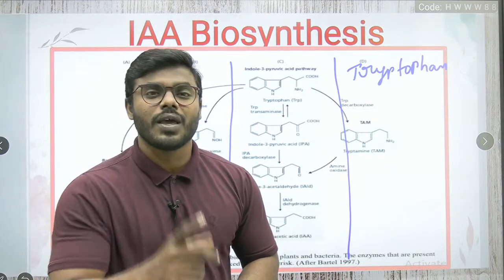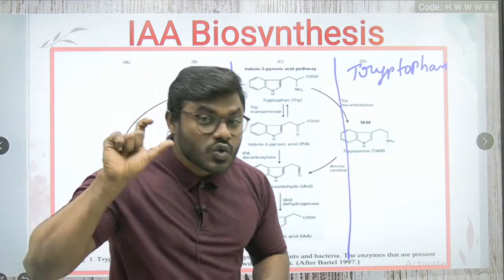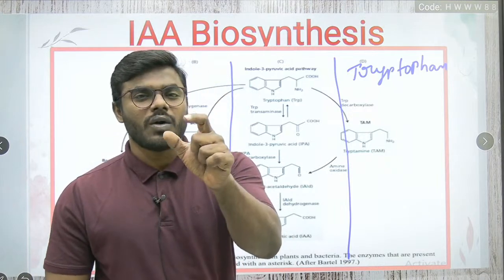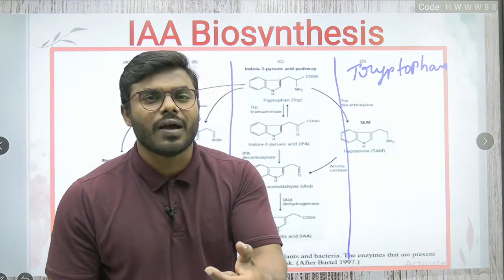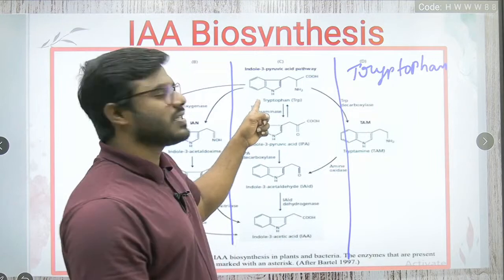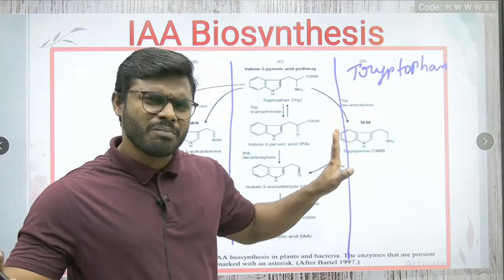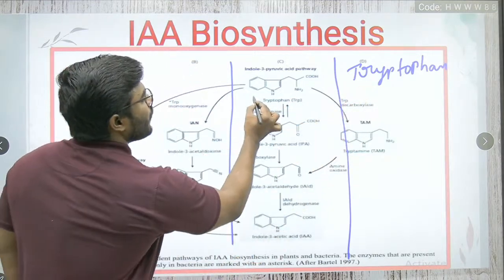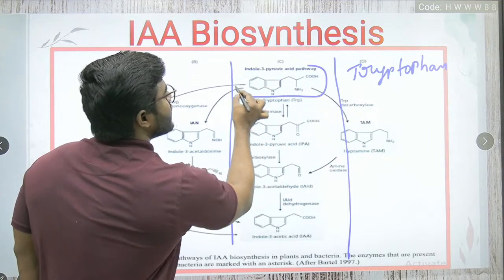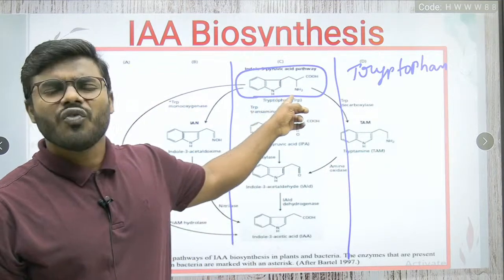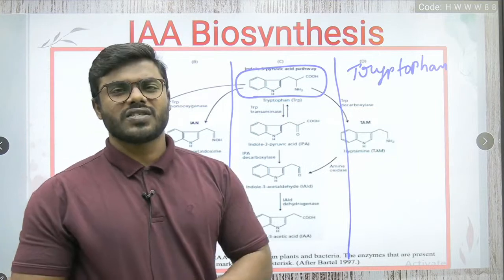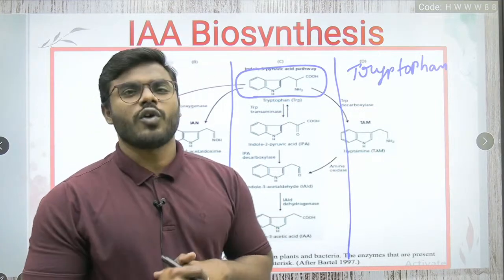Auxin is derived from the indole derivatives. Which means a compound which is having the indole ring can basically act as the precursor molecule. Simple. That's why tryptophan can act as a precursor molecule for this particular auxin biosynthesis. Now all the students follow me.